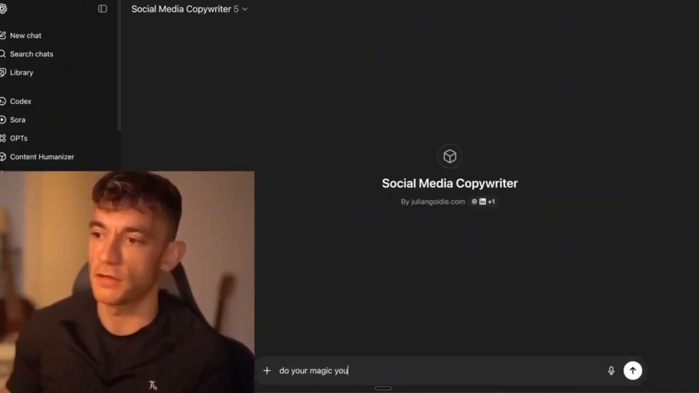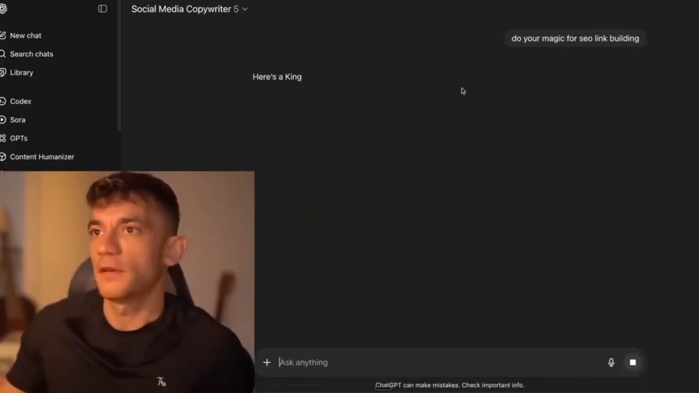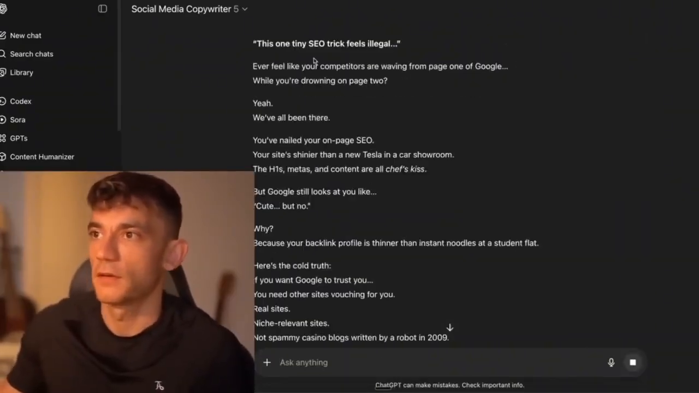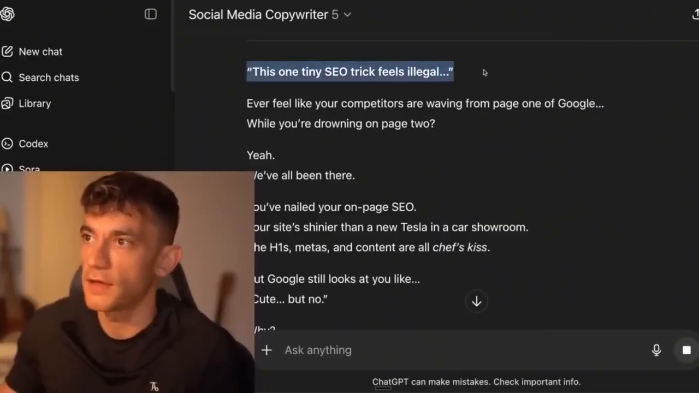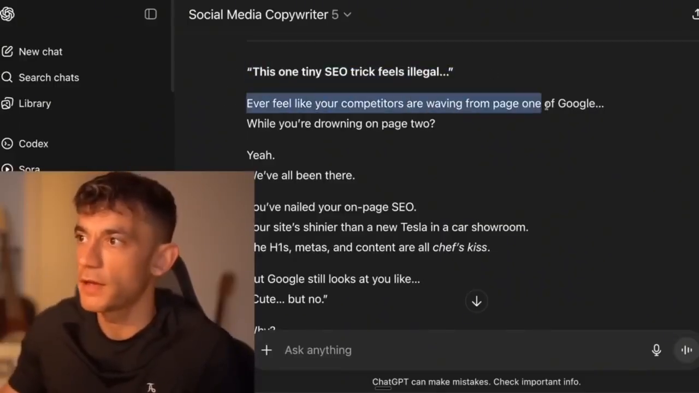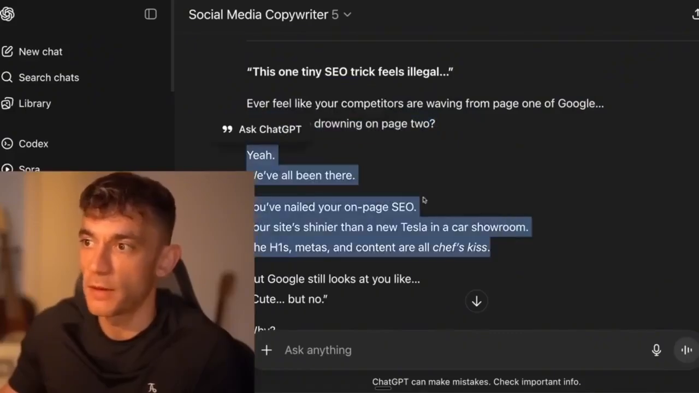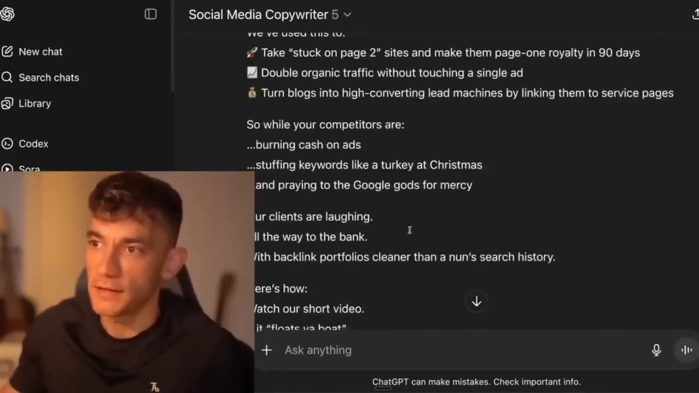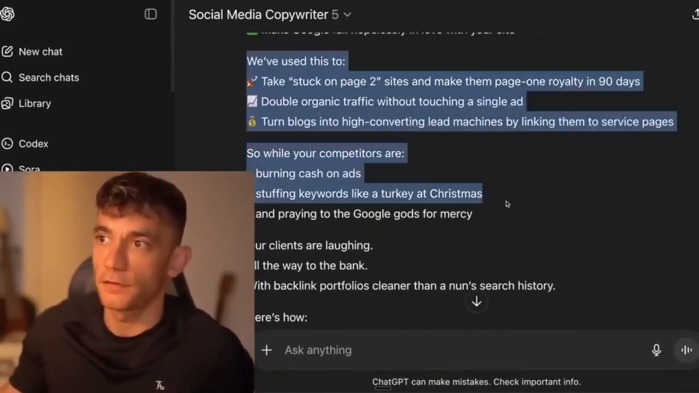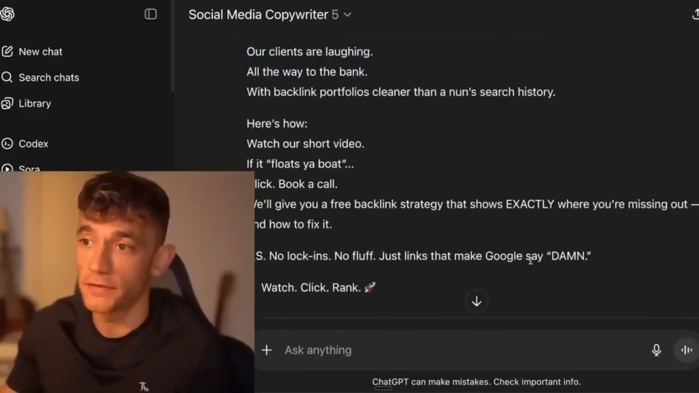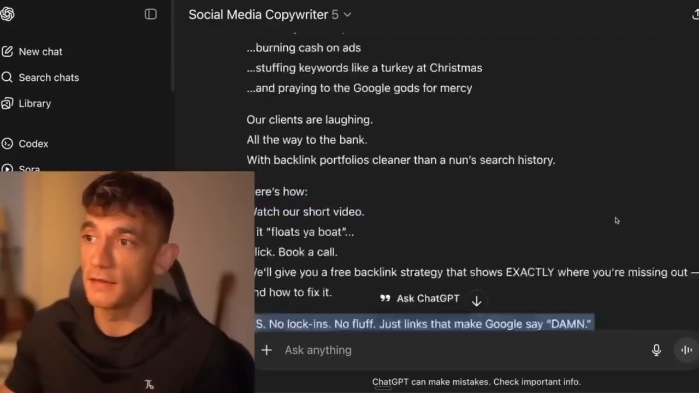So if I say do your magic for SEO link building, it's going to use its knowledge on this custom GPT. And these are pretty nice, right? This one tiny SEO trick feels illegal. I feel like your competitors are waving from page 1 whilst you're drowning on page 2. Yeah, we've all been there, blah, blah, blah, right? And it creates a really nicely written ad that's actually quite interesting, quite entertaining, etc. Has a nice CTA, and this converts.